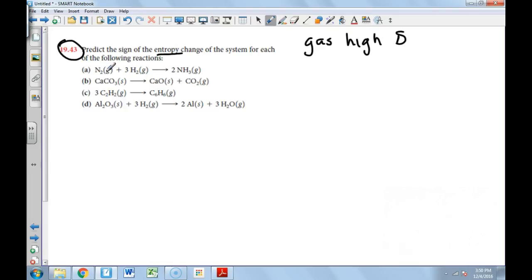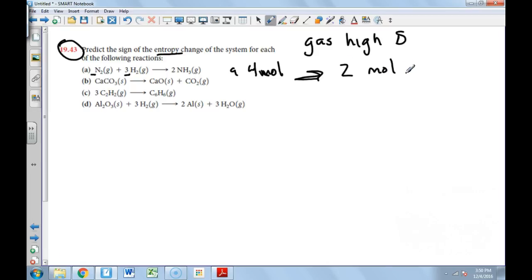So here we have nitrogen plus hydrogen gives us ammonia. This is the Haber process, where you're making ammonia. And all we have to do really is compare. For part A, we have 4 moles of gas going to 2 moles of gas.